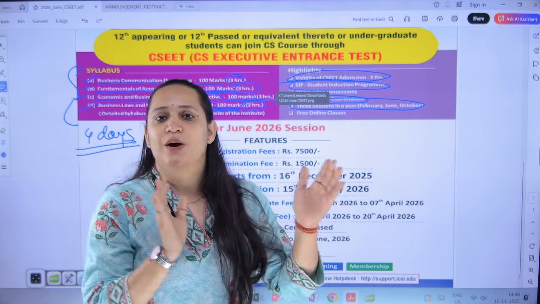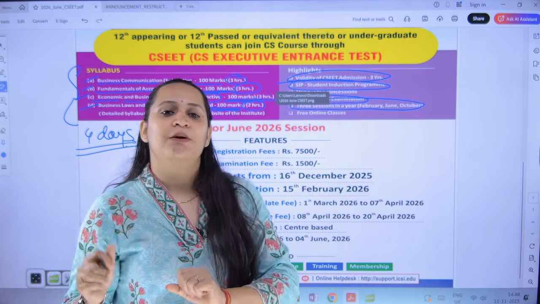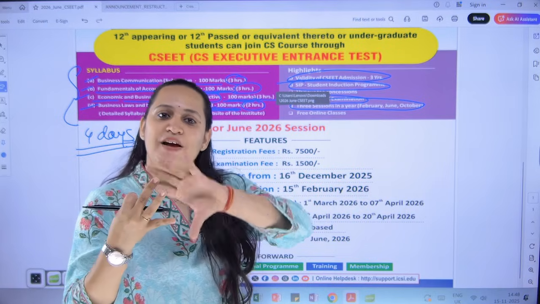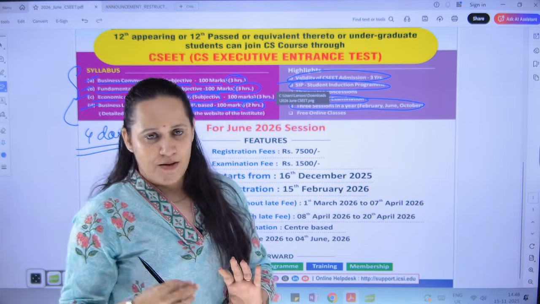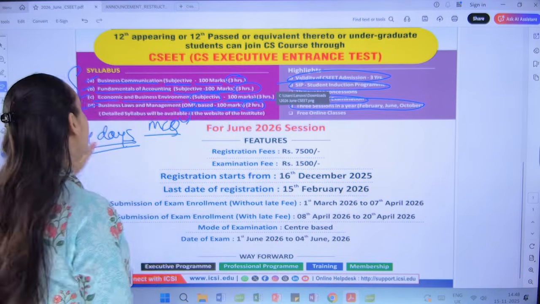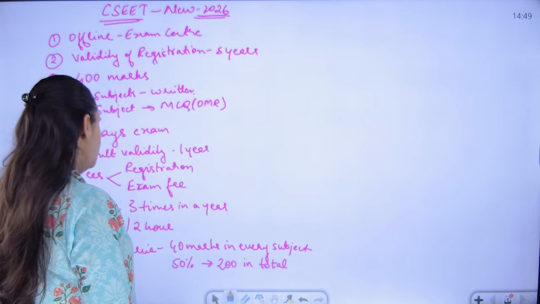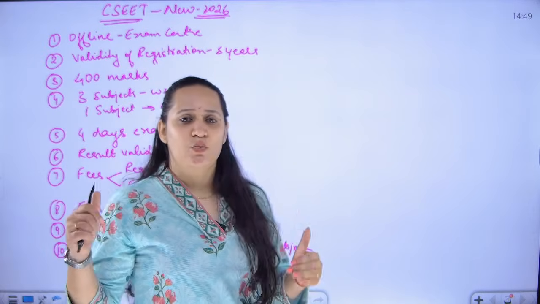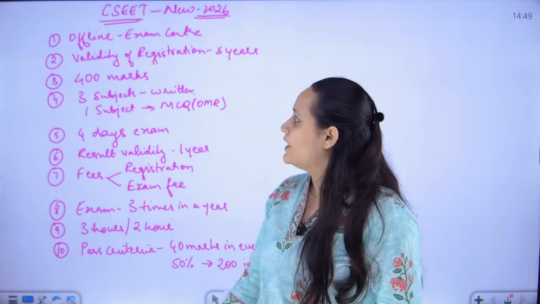One is registration fees, one is exam fees. So your registration will be valid for 3 years. In that 3 years, whenever you want, you can write the exam, right? So these are the changes that they have brought about with respect to CSEET. Now quickly let's look at the changes and then we'll look at the actual notification.